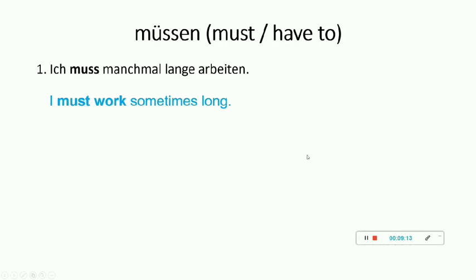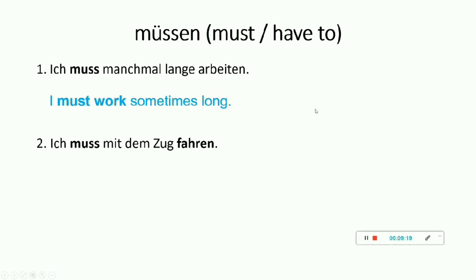Again, it is also a modal verb, so that is why it remains at the second position and the actual verb goes at the last. So the first example is, "Ich muss manchmal lange arbeiten." What is the modal verb over here? Müssen. When it gets conjugated with ich, it becomes muss, and the actual verb is arbeiten. So that is why it is at the last. It means I must work sometimes long. Sometimes I have to work for a longer period.